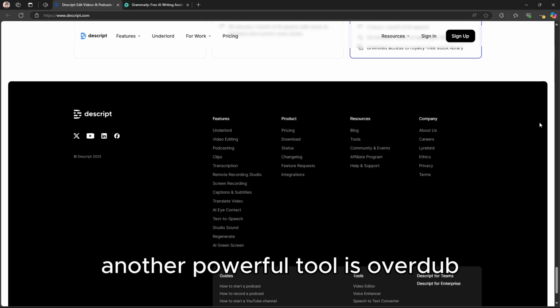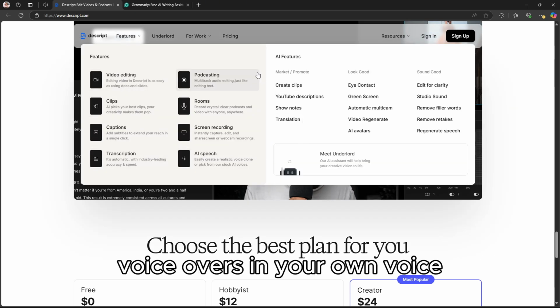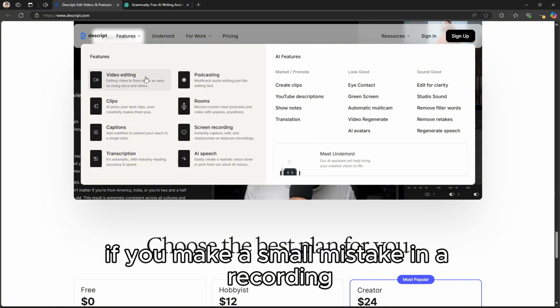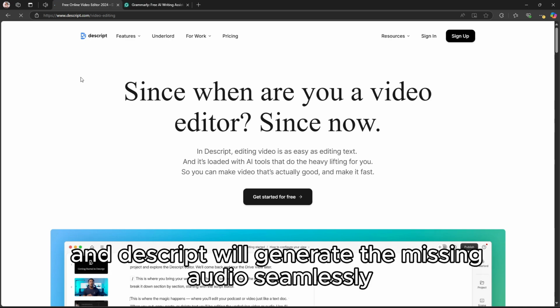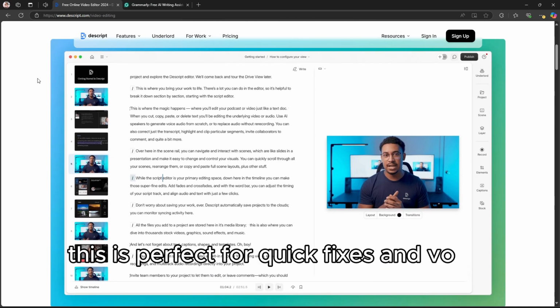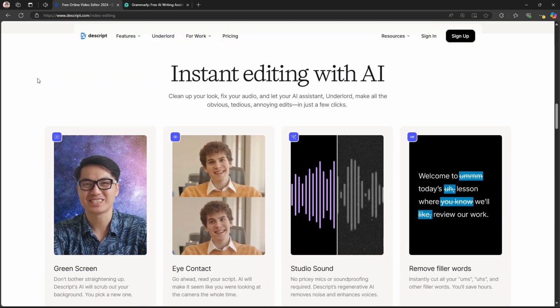Another powerful tool is Overdub, which allows you to generate realistic AI voiceovers in your own voice. If you make a small mistake in a recording, you can type in the corrected text, and Descript will generate the missing audio seamlessly. This is perfect for quick fixes and voiceovers without needing re-recordings.